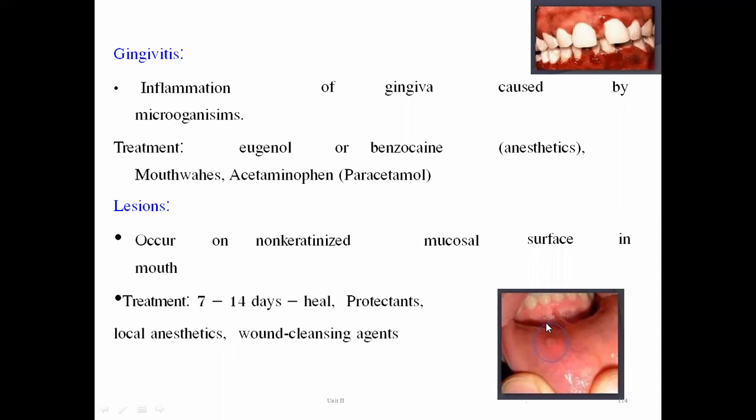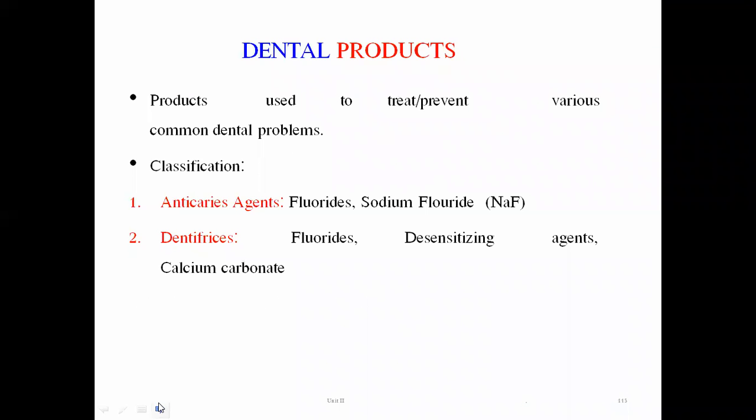It is due to the lesion or redness of the mouth surface, or mucosal surface of our mouth. Now, for the treatment of these lesions and heat sensitivity reaction, we are going to require 7 to 14 days to heal this lesion, and we are going to treat it with protectants, local anesthetic, and wound cleansing agent. So these treatments we are going to prescribe for a person if it is associated with the lesion procedure.